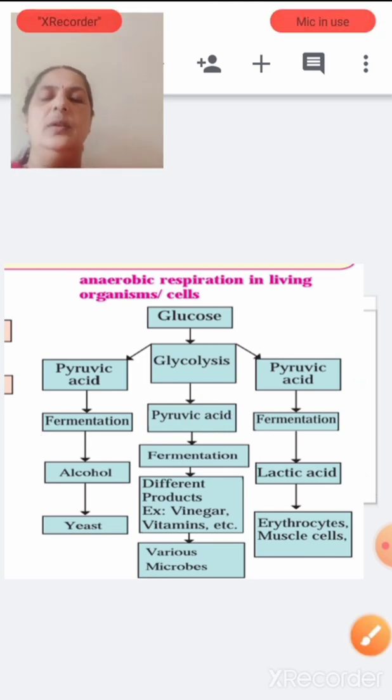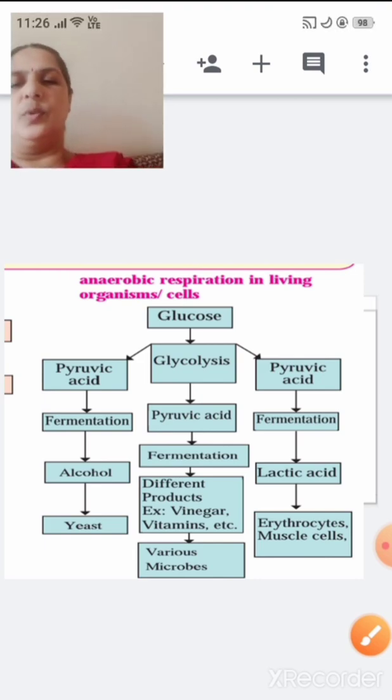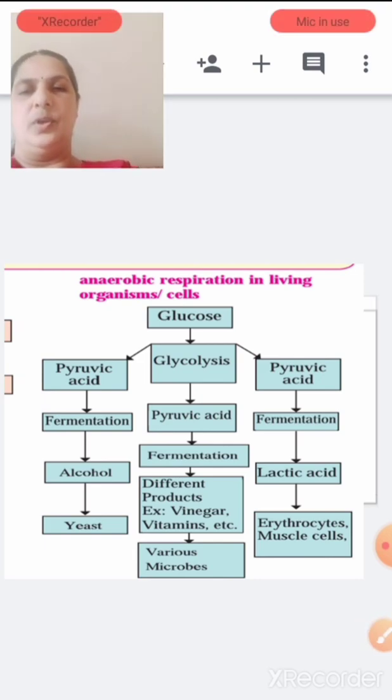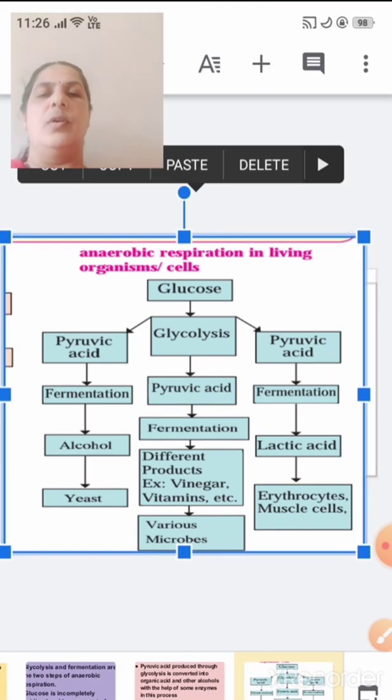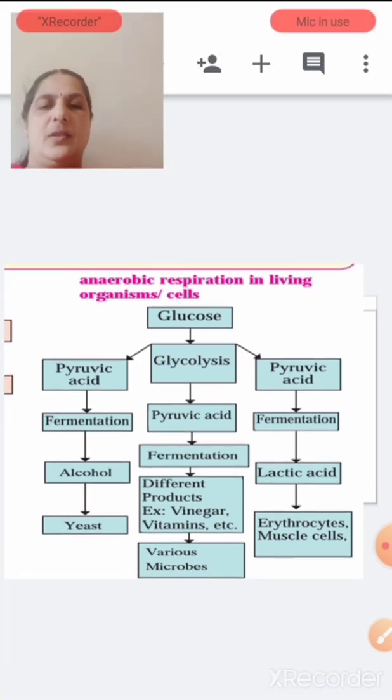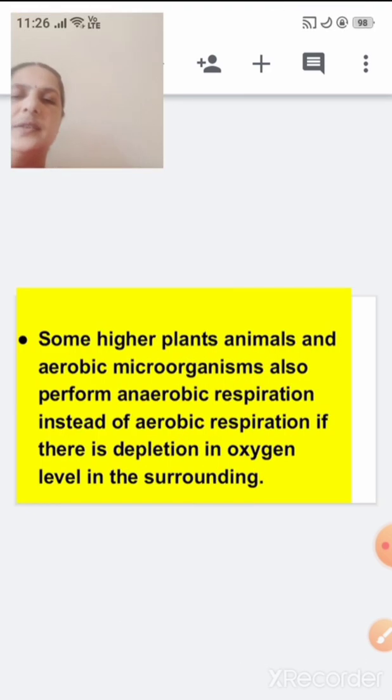So now we will see, what is produced? Alcohol. So after fermentation, either alcohol is produced or lactic acid is produced. Okay, now let us see the next.